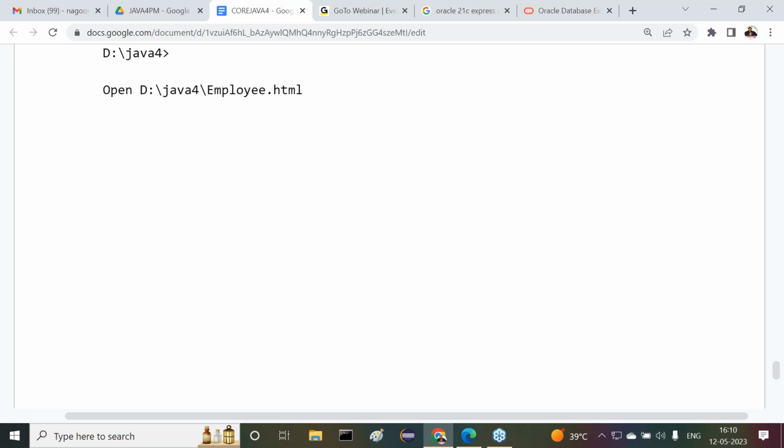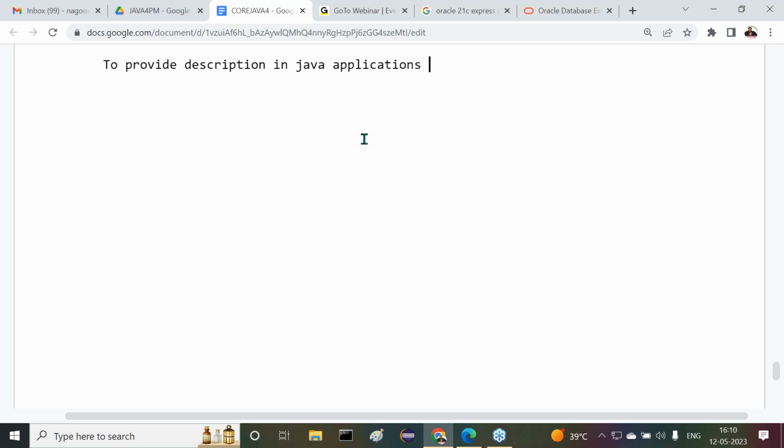Understand this clearly. To provide description in Java applications, I want to say description or metadata, both are the same. Description about the program is also called metadata. Got it or not? So, to provide a description or metadata in Java applications,